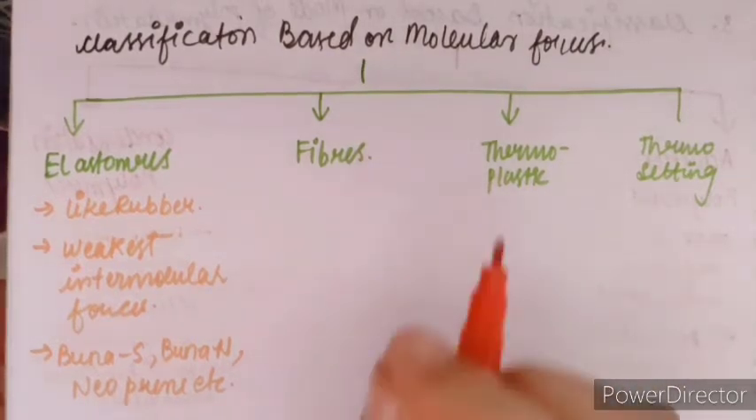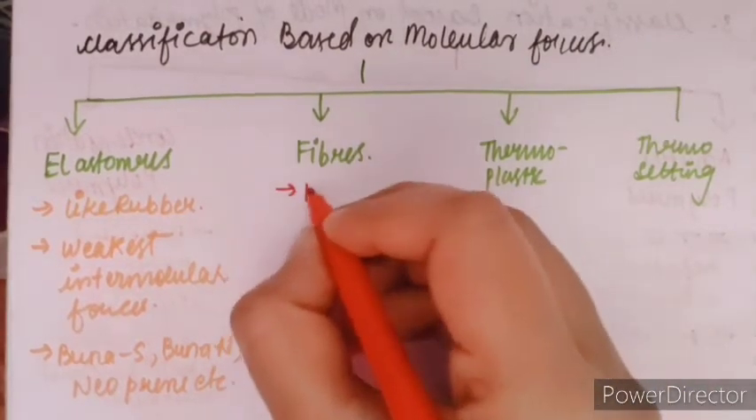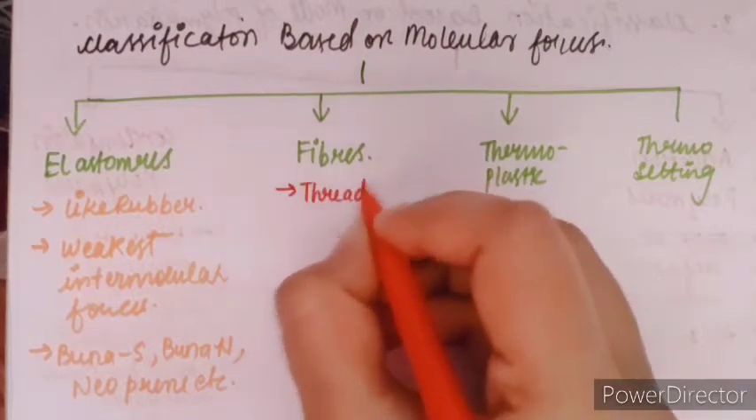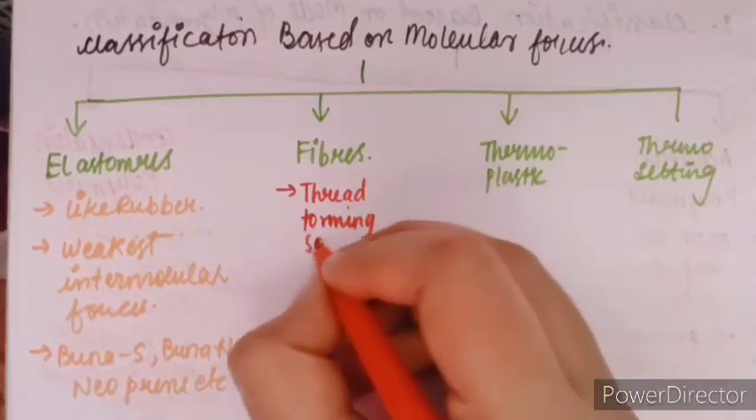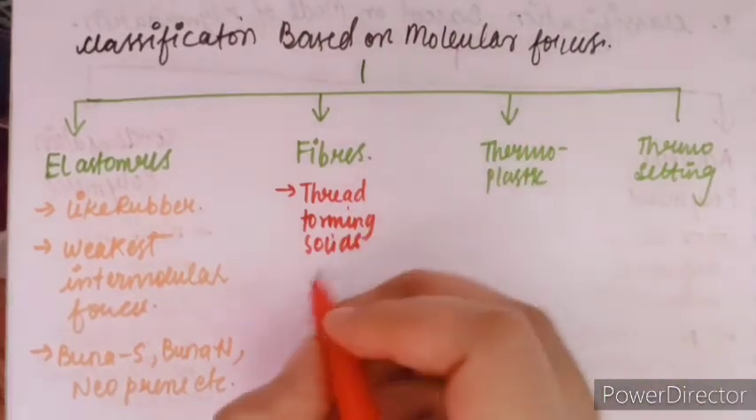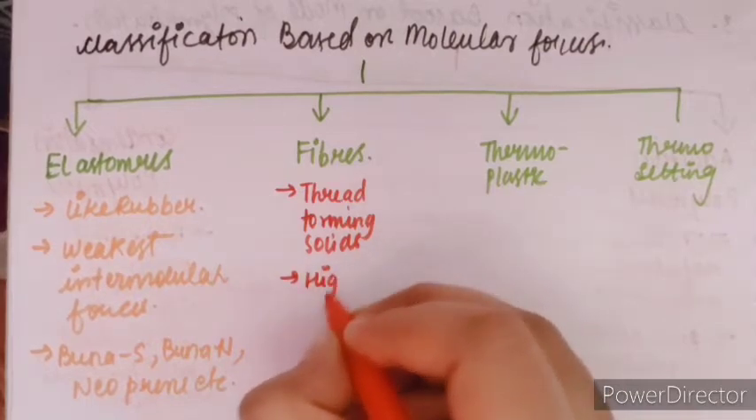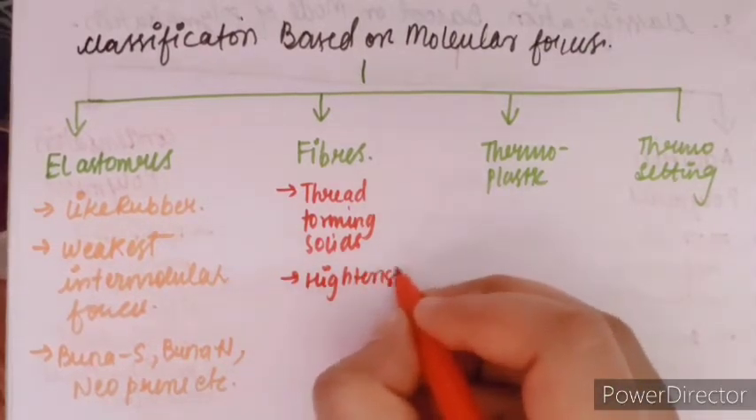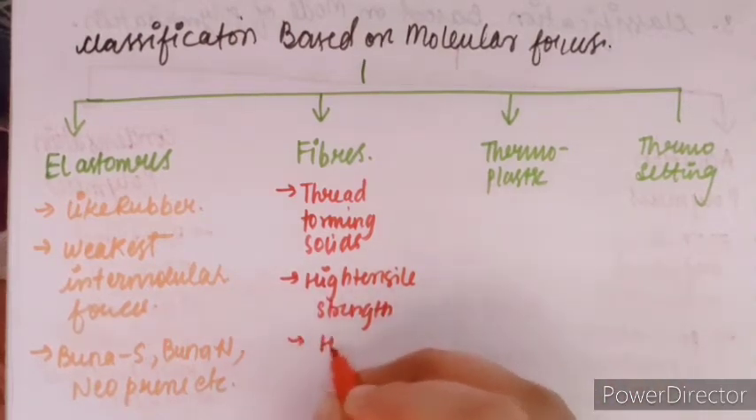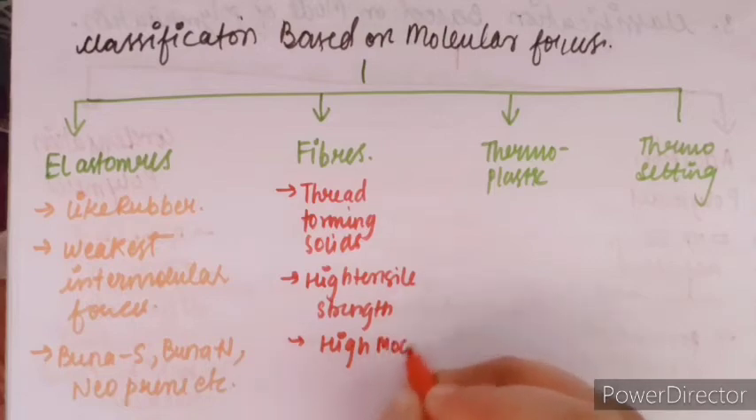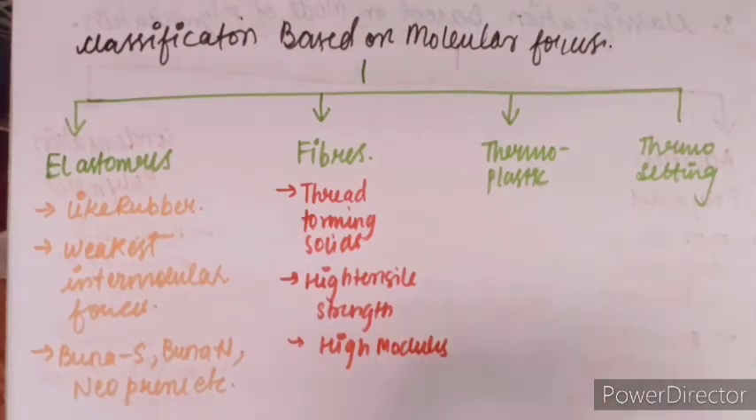Now the second one is fibers. Fibers are thread-forming solids which possess high tensile strength and also high modulus. These characteristics can be attributed to the strong intermolecular forces like hydrogen bonding. The strong forces also lead to close packing of the chains.